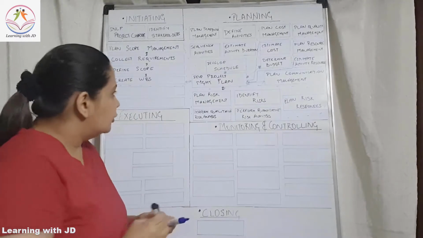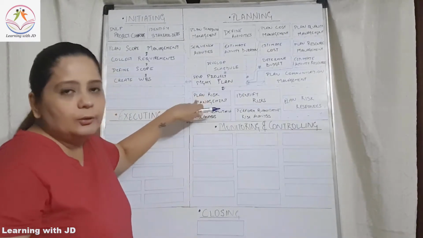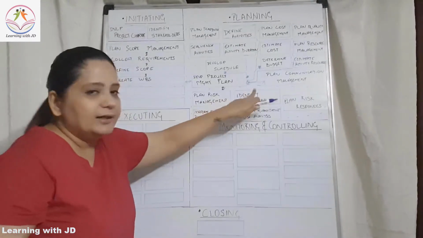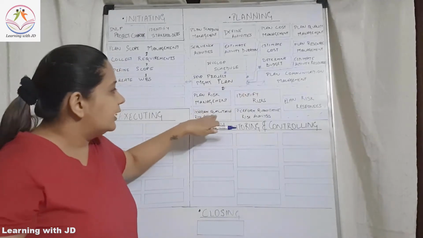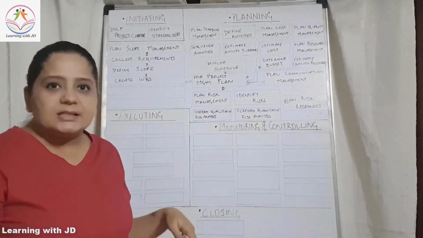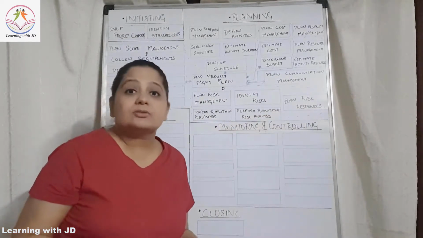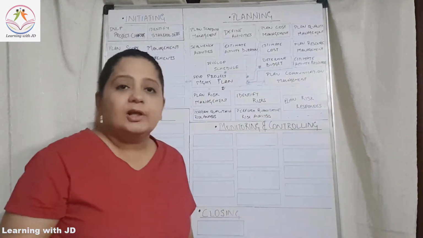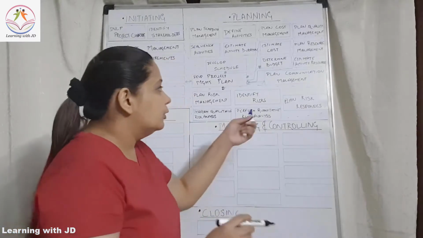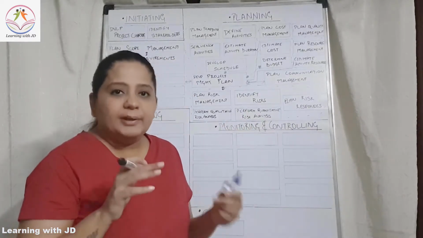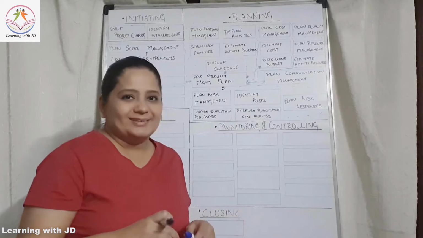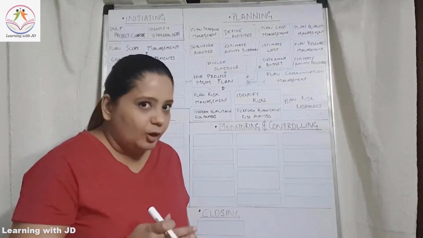Got that? So you first say how you are going to manage your risk. Then you identify your risk. You do qualitative and quantitative risk analysis on the identified risk, and then you plan the risk response, which means that if the risk occurs, how are you going to manage that risk? What will be your response to that risk? Got that? Let's move on.